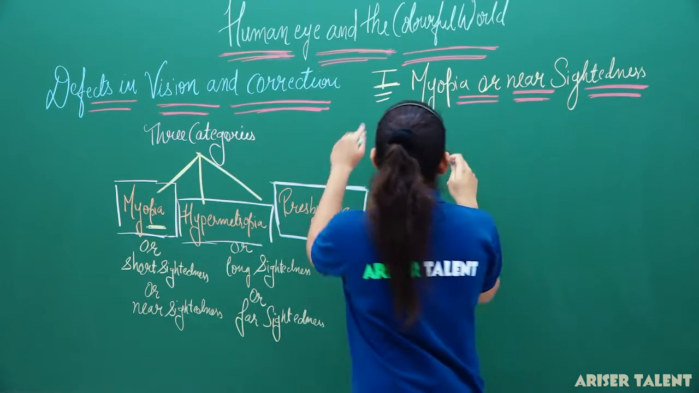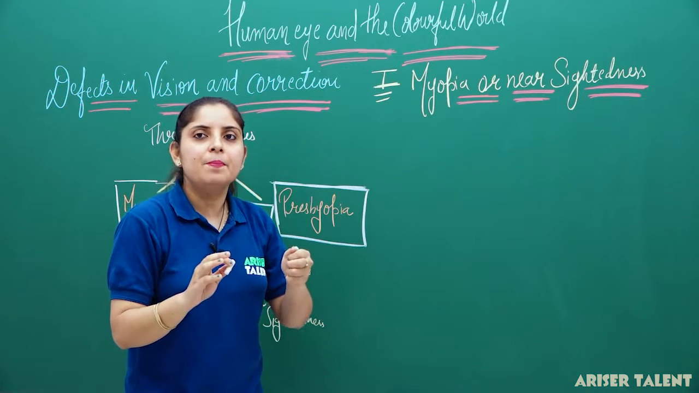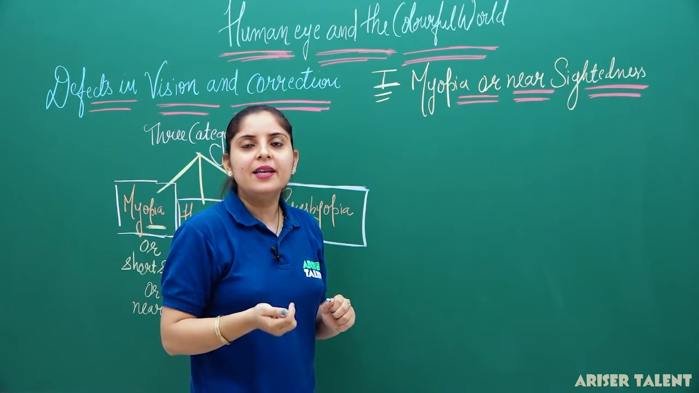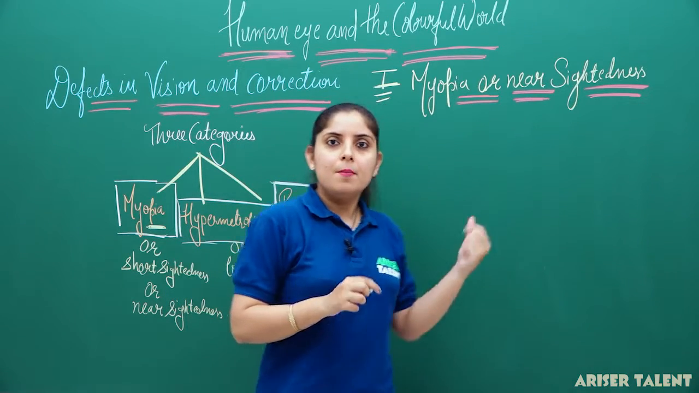Now, myopia or near-sightedness. So, the first point, that is very simple. When a person is able to see nearby objects very clearly but is not able to see distant objects, it will be known as myopia.